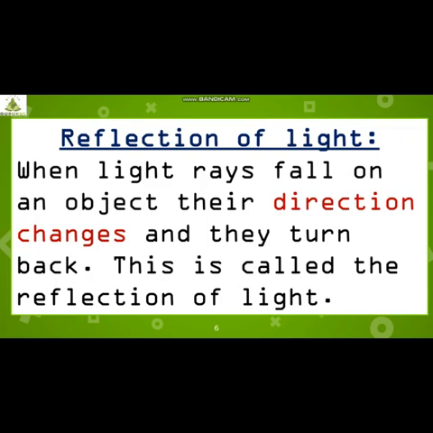So what is reflection of light, students? Here we have the definition for reflection of light. Very simple to understand. Students, when light rays fall on an object, what happens? Their direction changes and they turn back. Yes, their direction changes and they turn back. This is called the reflection of light.